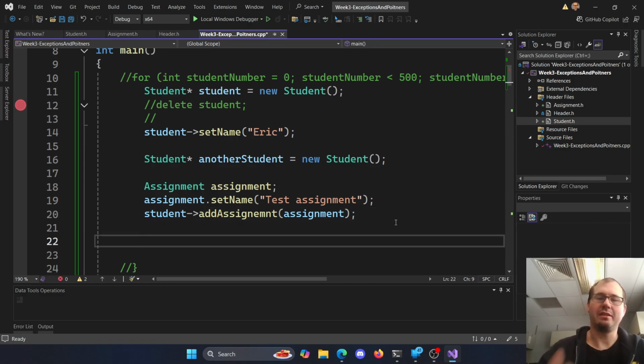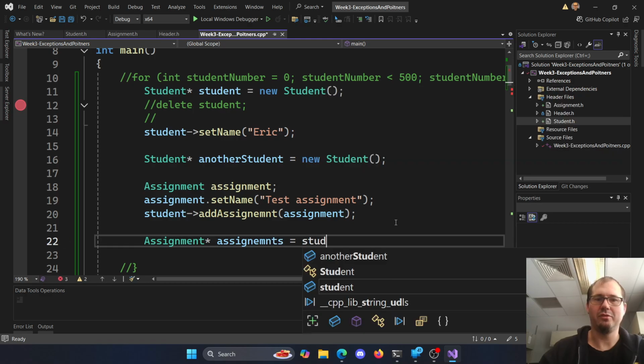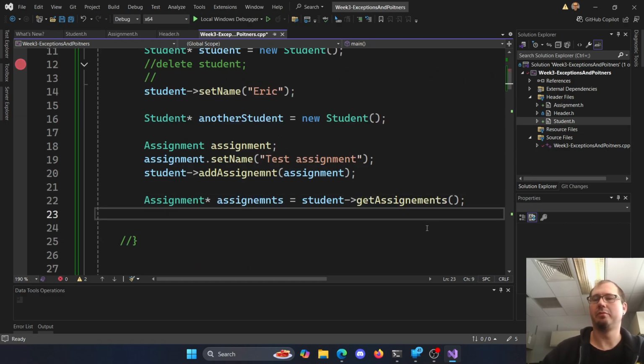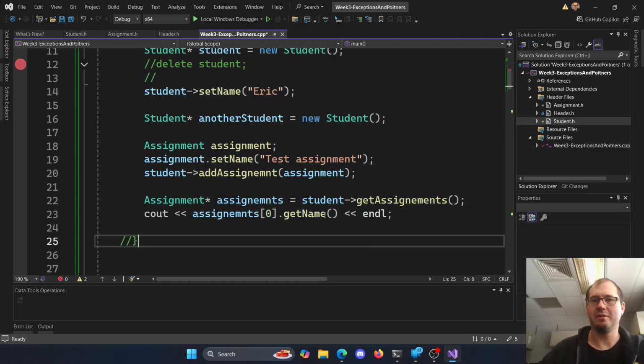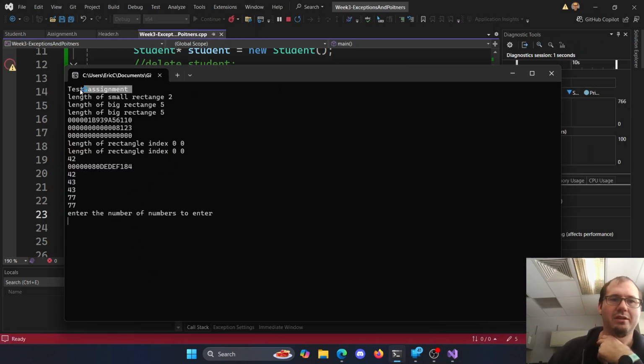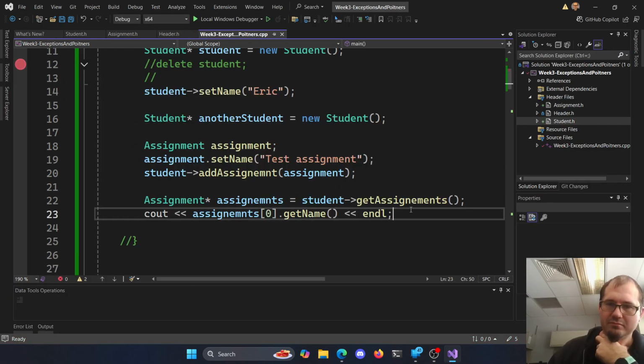Then we'll need to make sure we can get that pointer of assignment. So an assignment pointer for assignments is going to equal my student arrow get assignments. Right, so I've got that pointer. Now I can loop through, or really the first one here then. So if I just want to see out my assignments at index 0, assignments.get name here, and then line. We should get back out the test assignment. We made an assignment, added it, we got the assignments back, we got that pointer, we said, hey, give me the first one, get name here. So we should be able to go and get our test assignment. Okay, so we got our test assignment back out. That's working well so far.